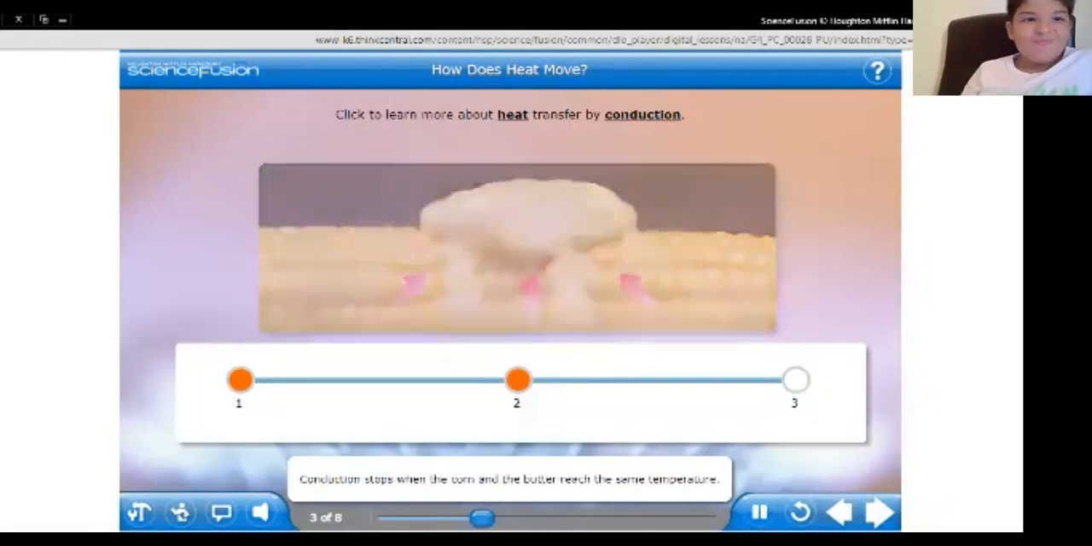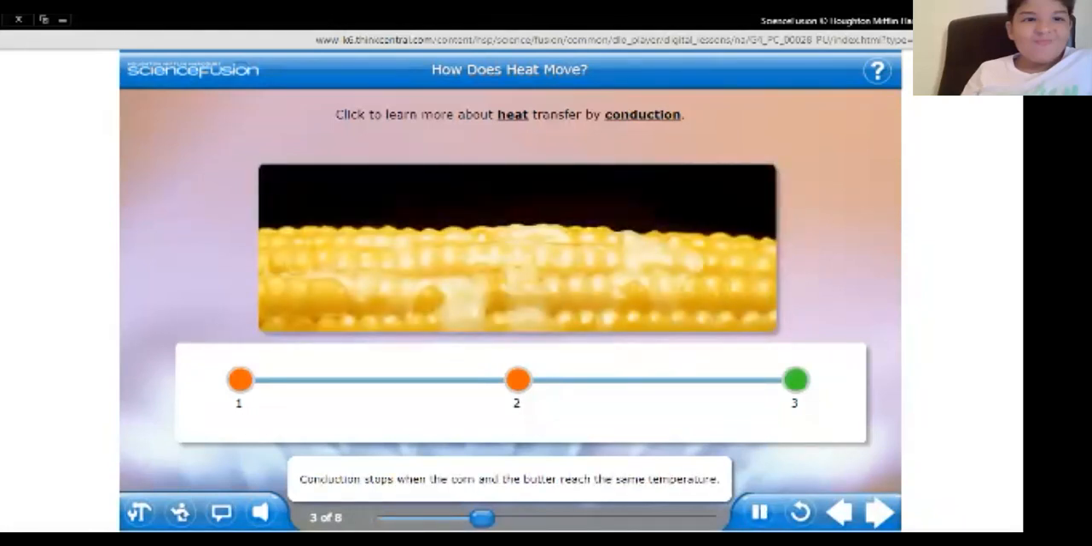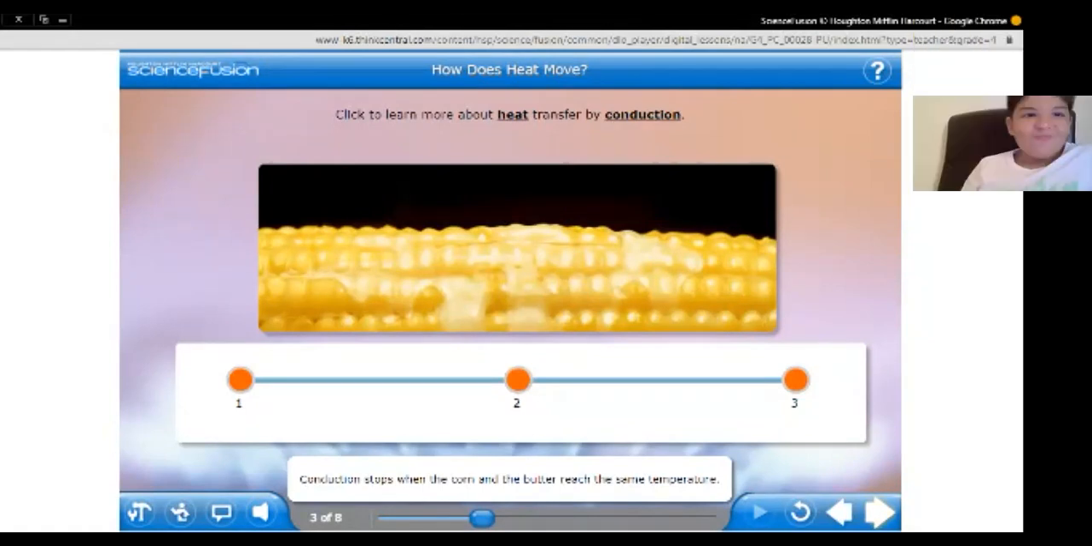That's right. So that's why the butter stops melting when the corn and the butter reach the same temperature. In the end, when they are at the same temperature, there is no conduction. So conduction will happen when we transfer the heat from a hot body to a cold body.